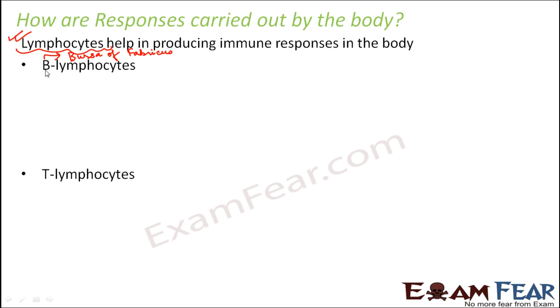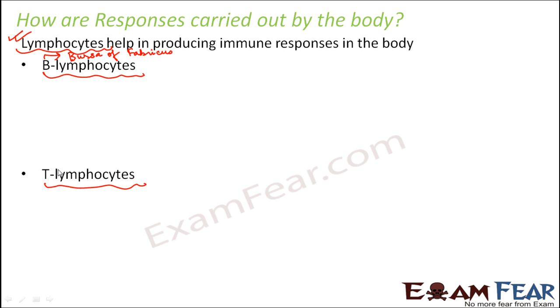Now many people think that here B stands for bone marrow, which is not the case. This organ is present exclusively in birds, but in all vertebrates the B cells are produced in the bone marrow. However, you can remember it like this: B for bursa of Fabricius, B for bone marrow as well. So in all vertebrates like human beings, these types of cells are produced in the bone marrow. Now what about the T lymphocytes?